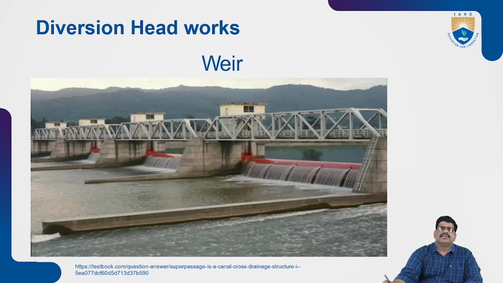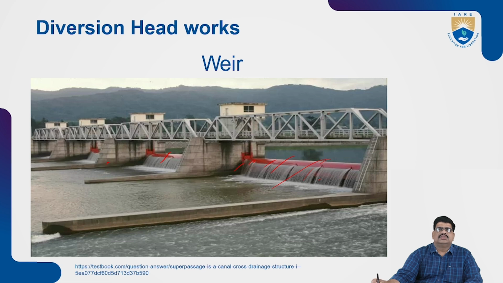Next, weir. As I told, the weir is constructed here up to a certain height of the water. From this structure, the water can flow above the crest.